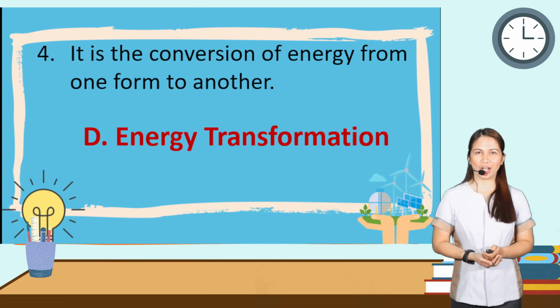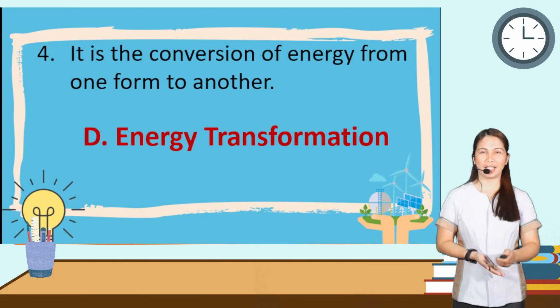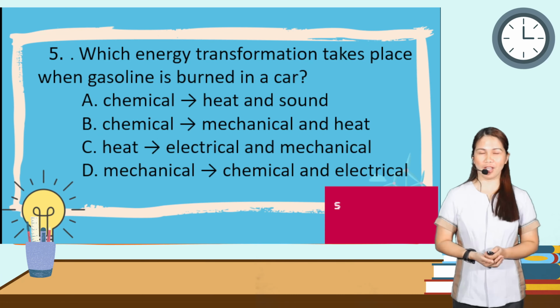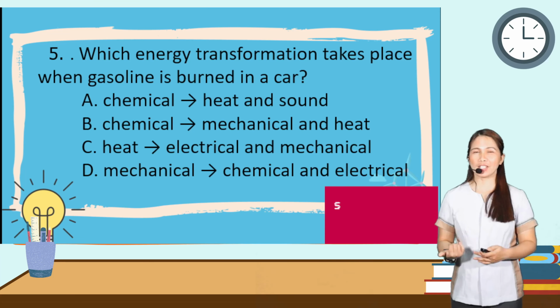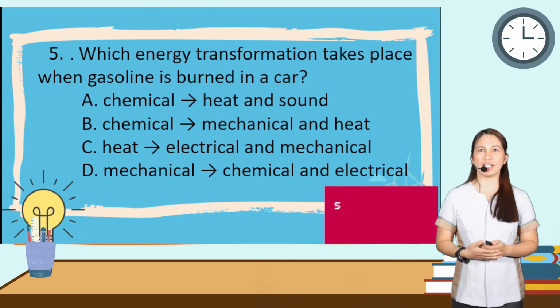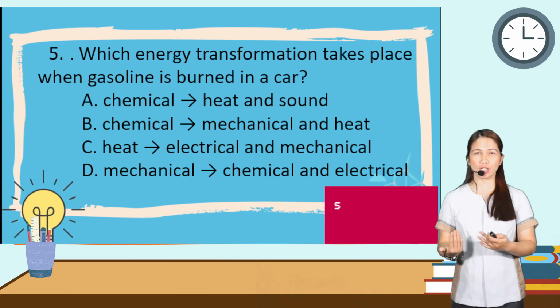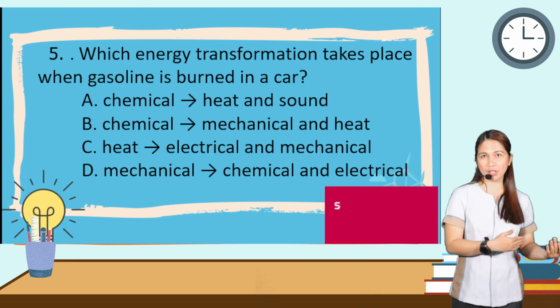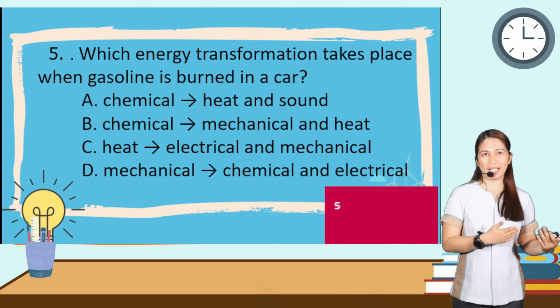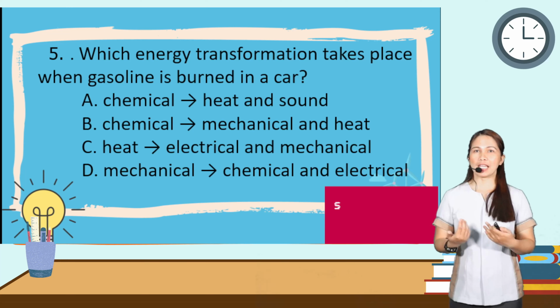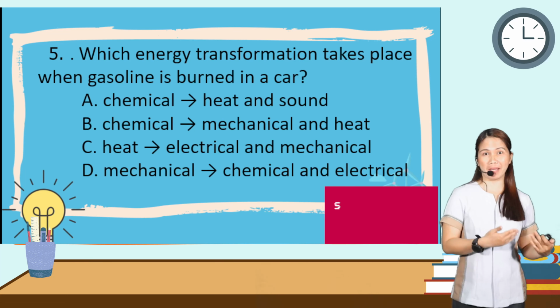letter D, energy transformation. And for the last question, which energy transformation takes place when gasoline is burned in a car? Is it A, chemical converted to heat and sound? Is it B, chemical to mechanical and heat? Letter C, heat to electrical and mechanical.